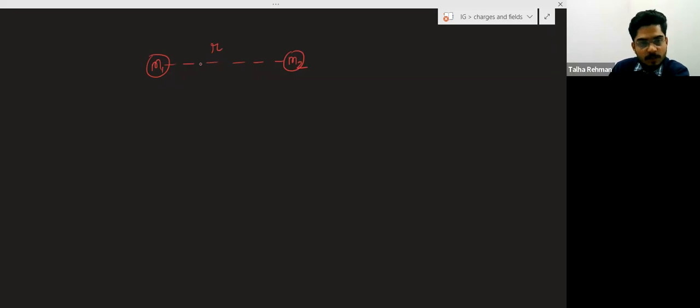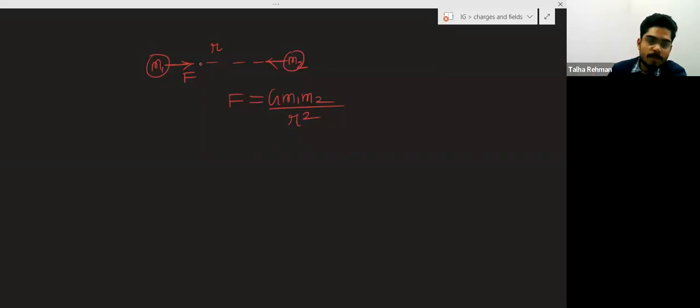The force will be the gravitational force between these two masses, and this force will be the attraction force, and this force is given by G into the product of masses m1 and m2 divided by r square.